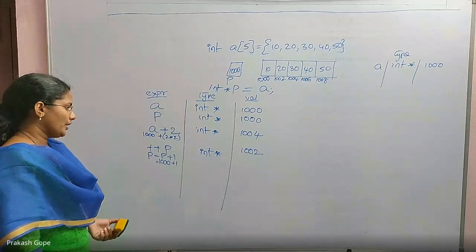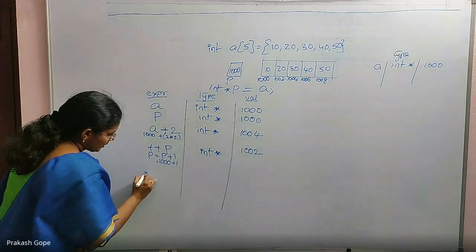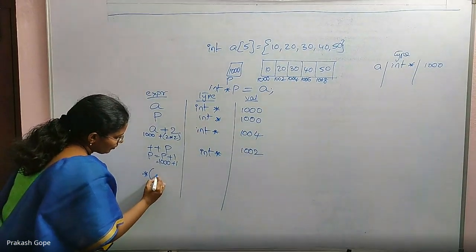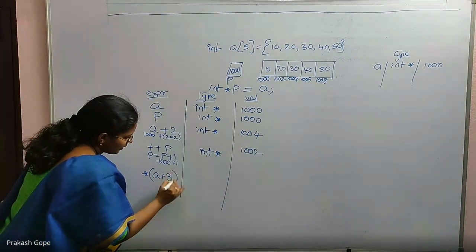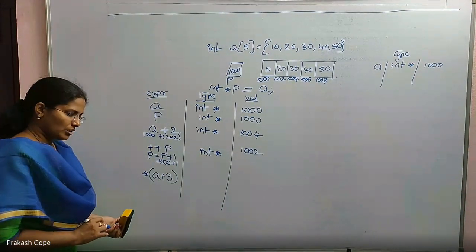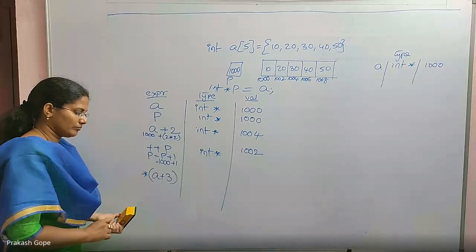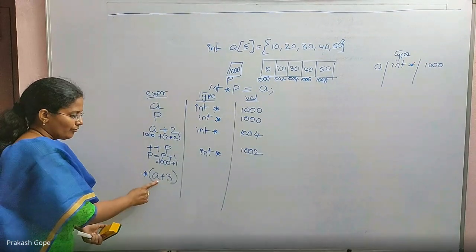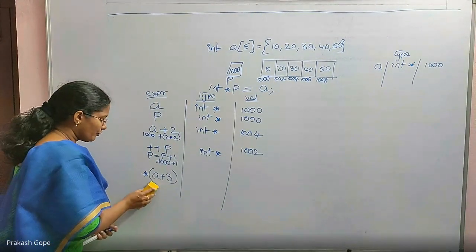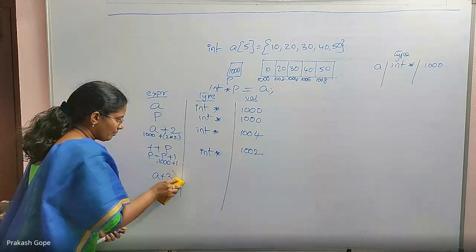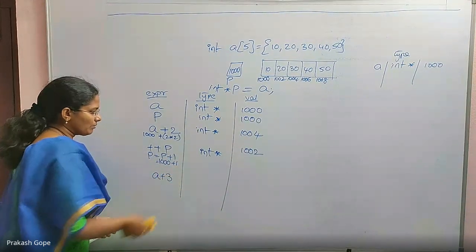Okay, now I'm saying star of A plus 3. Star of A plus 3. First A. If you have a confusion, let me first write A plus 3. A plus 2, A plus 3, both are the same, right?